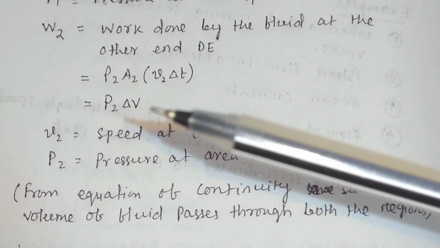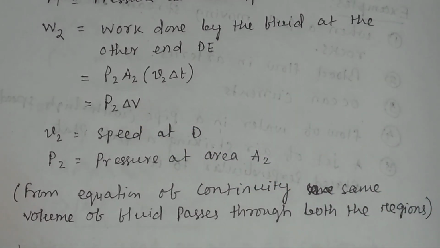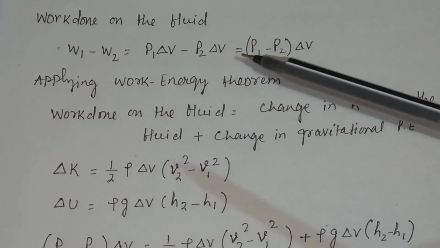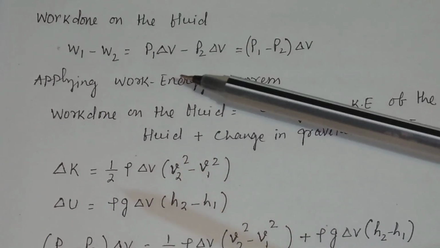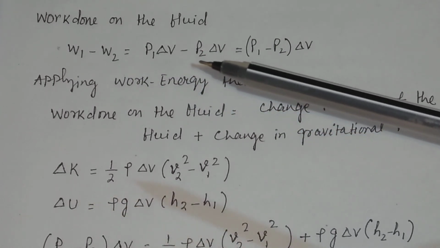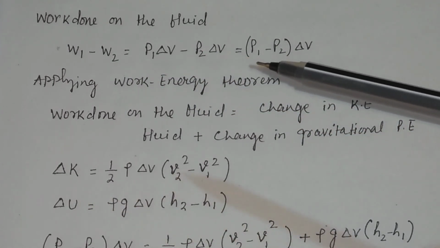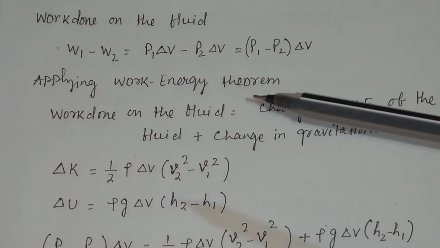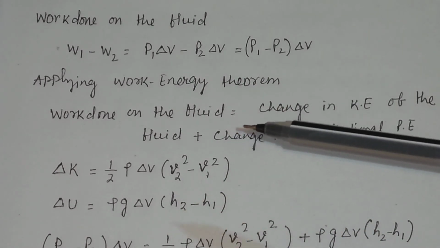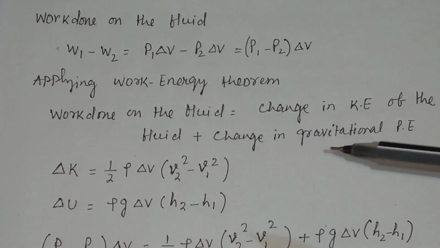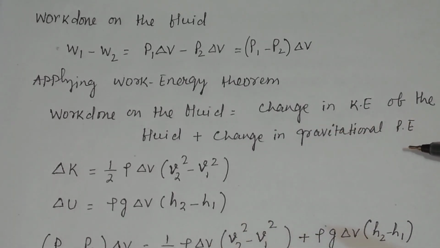So the work done on the fluid is W1 minus W2, that is P1 delta V minus P2 delta V, which equals P1 minus P2 into delta V. Applying the work-energy theorem, the work done on the fluid is equal to the change in kinetic energy plus the change in gravitational potential energy.